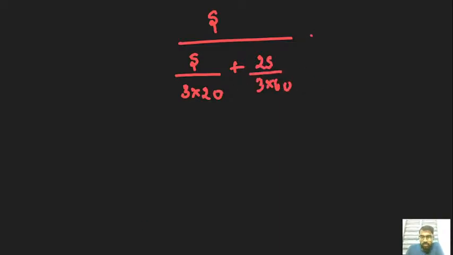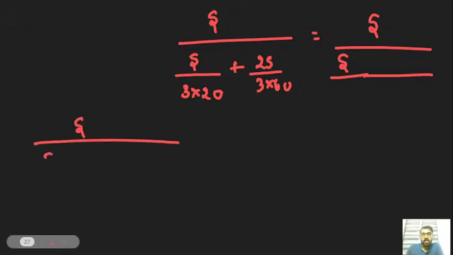Got it? Just take 60, and so S over S by 1 into 60.